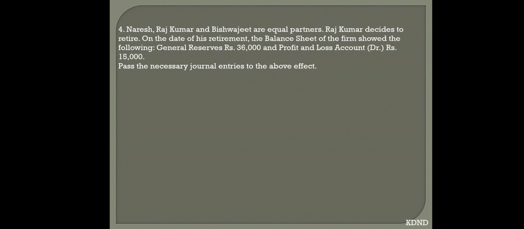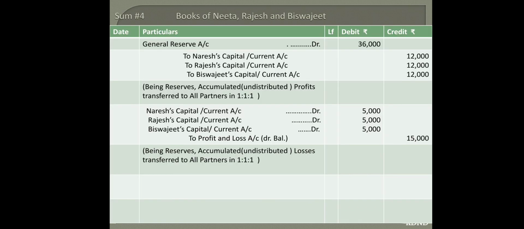So here general reserve is to be written off and profit and loss account also to be written off, but it is a debit balance. So what will the first entry be? General reserve always has a credit balance, so now we are going to make it debit to all partners' capital. So you can see over here I have passed the entries.